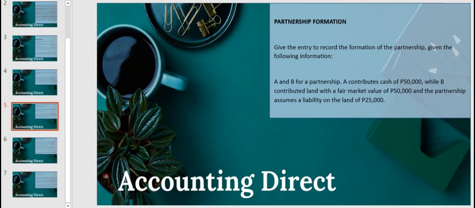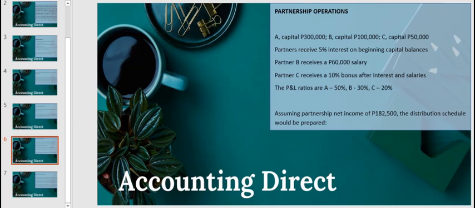Now, let's move on to partnership operations. As we have introduced, a partnership is created with partners or individuals joining together with one goal: to earn and divide profit, to join in a venture where they're looking into profit, though of course it may be a loss at an early stage.